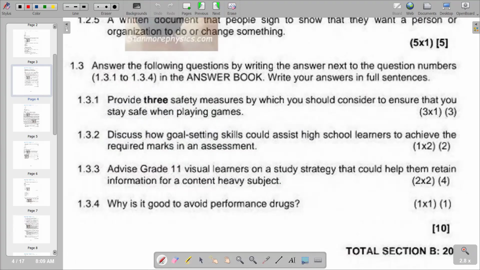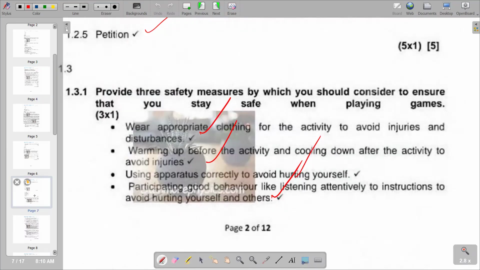So you have to advise grade 11 learners on a study strategy that could help them retain information for a content heavy subject. A content heavy subject basically is a subject that is going to include a lot of information. So what is the strategy that can be employed? They can use colors instead of notes, which would then draw their eyes to the key information instead of the raw text. So the colors, obviously, are going to point out areas to take note of. Which is very important.